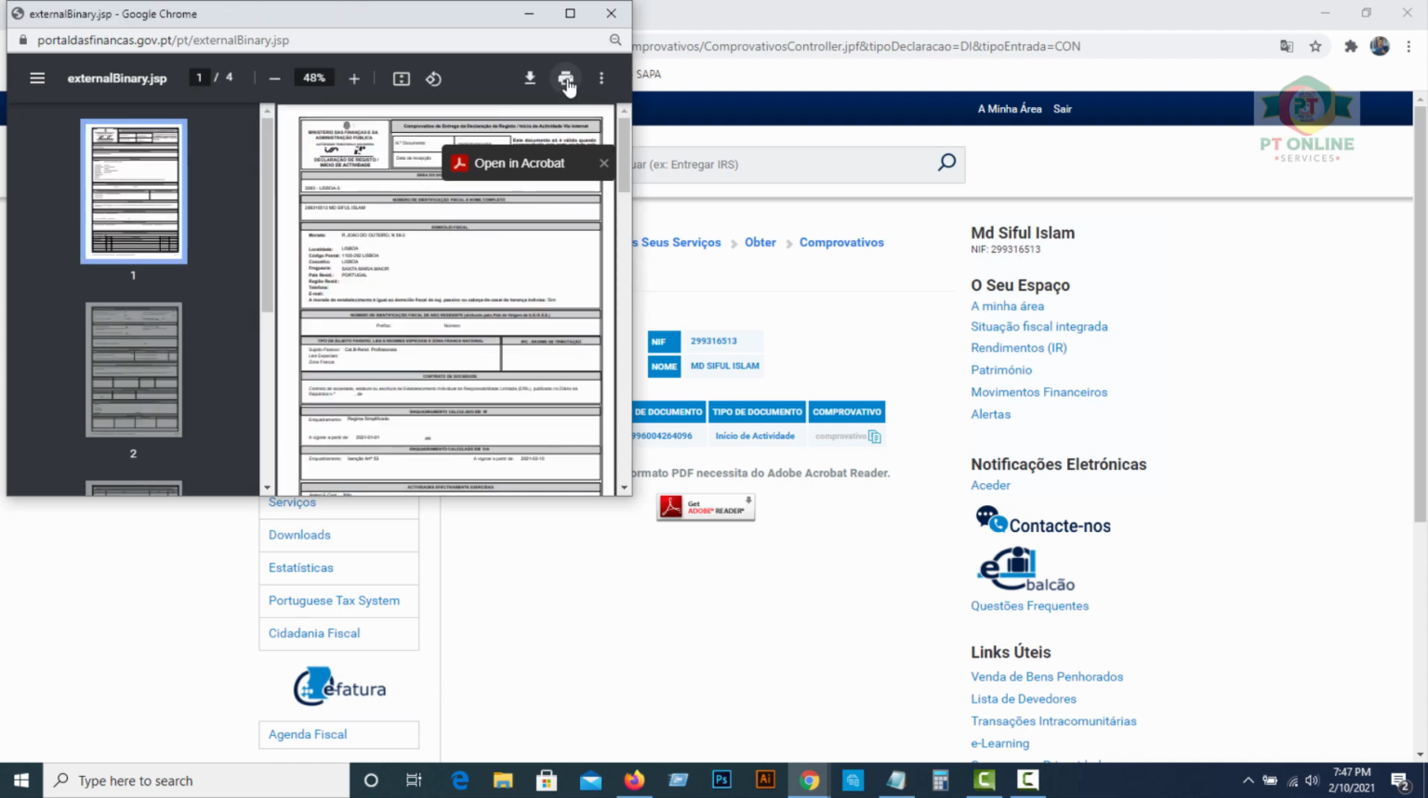Just download this or print this. After you declare your início de atividade, you will get one letter from finance, maybe after 3 to 5 working days, and you have to combine this proof and the letter you will receive from finance. You should combine all together, and you can upload it in the Uber Eats portal. They will accept your atividade.